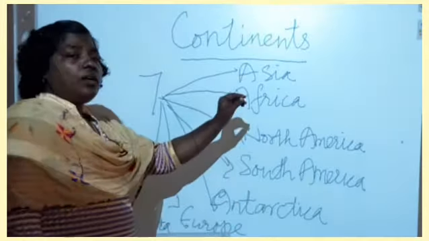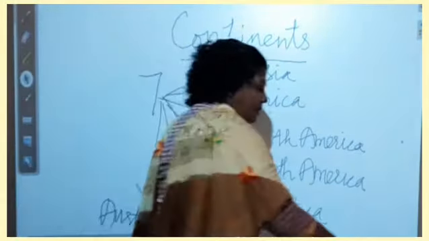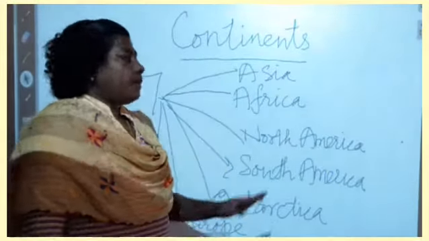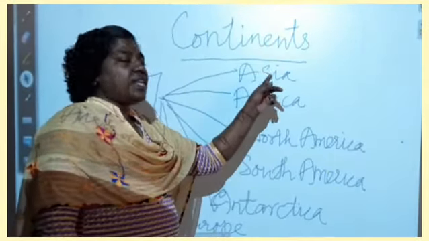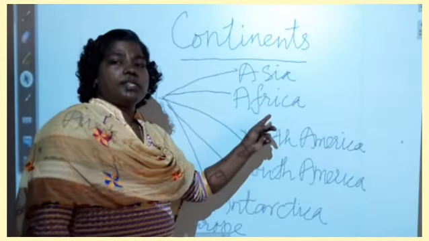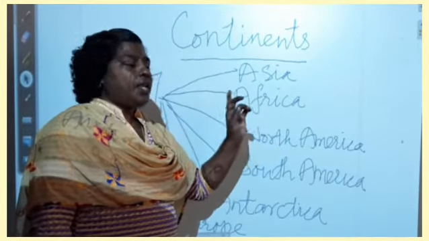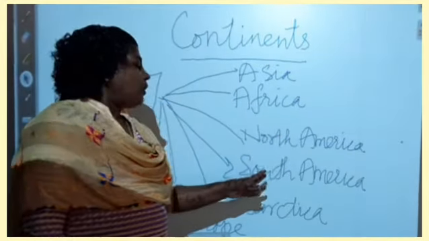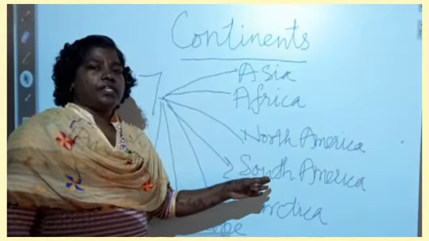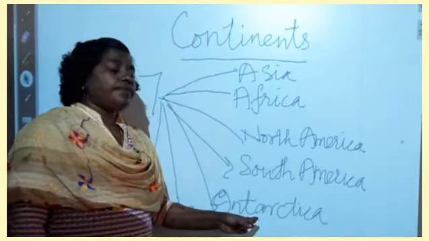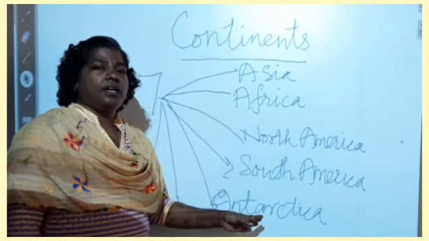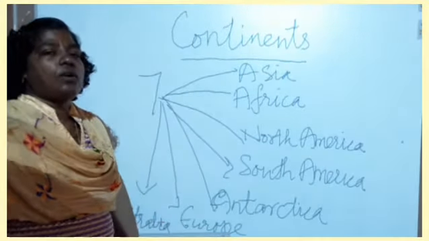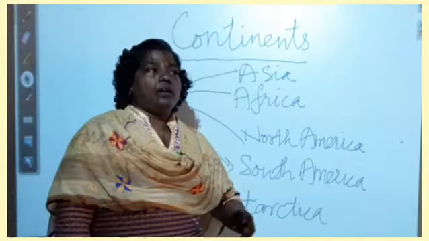So we have learned about the seven important continental landforms which cover the earth. The first one is Asia, the second largest continent is Africa, the third largest is North America, the fourth largest is South America, the fifth largest is Antarctica, the sixth is Europe, and the smallest continent is Australia.